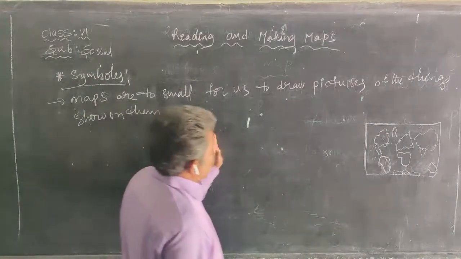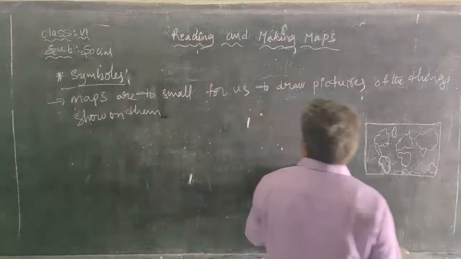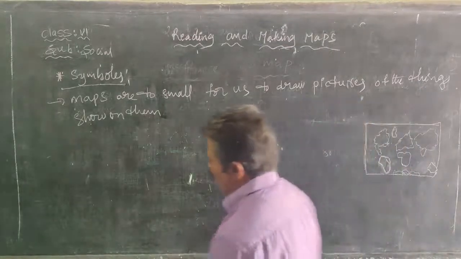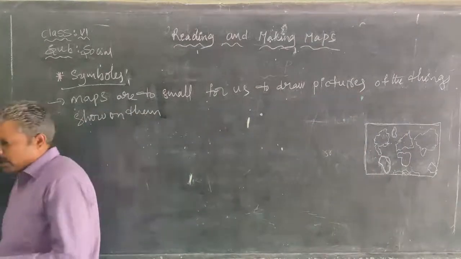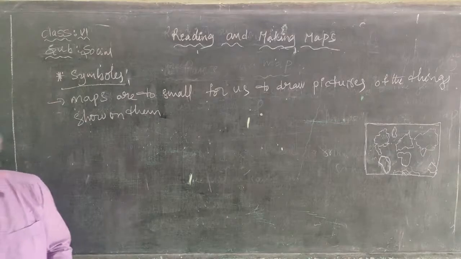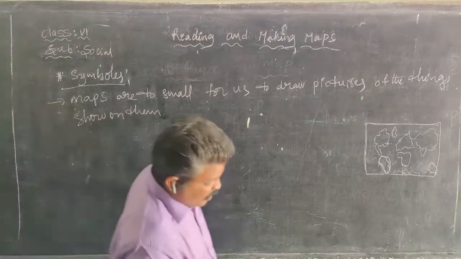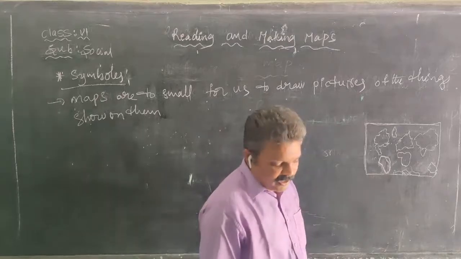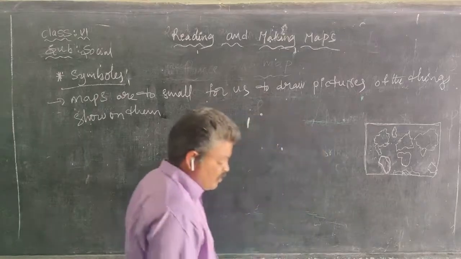Maps are too small for us to draw pictures of real things. For example, we cannot draw a real school, a bus stand, or Malika's house.